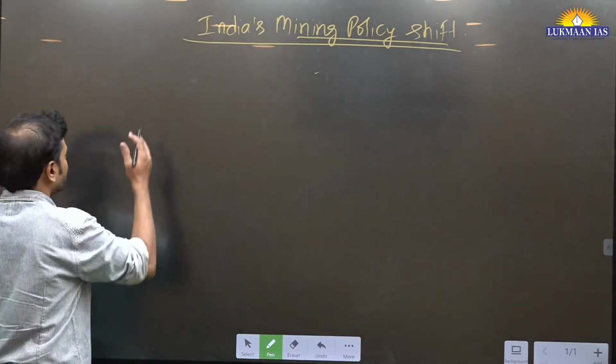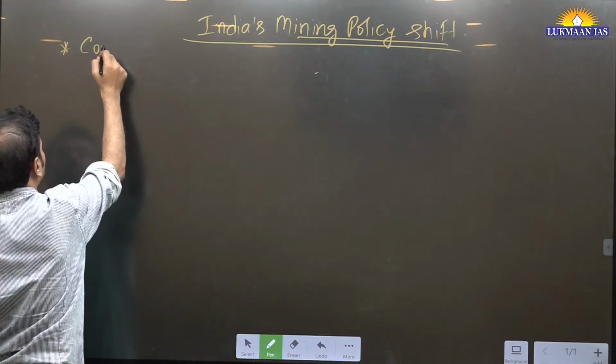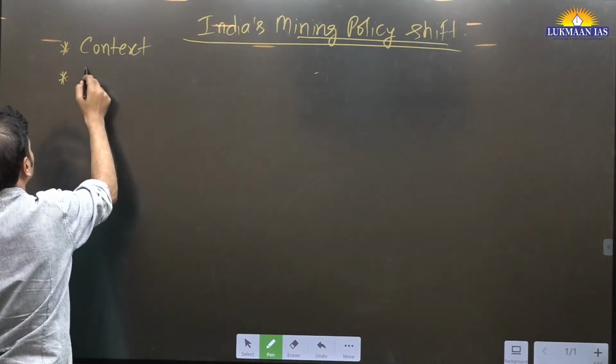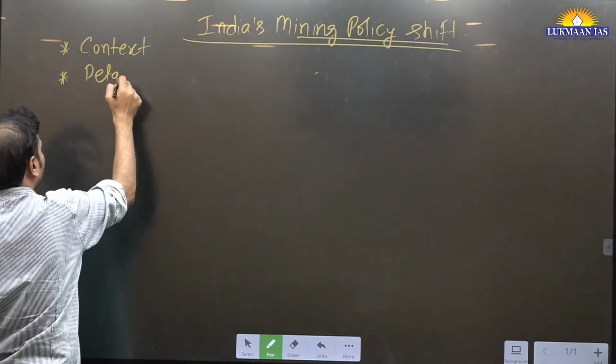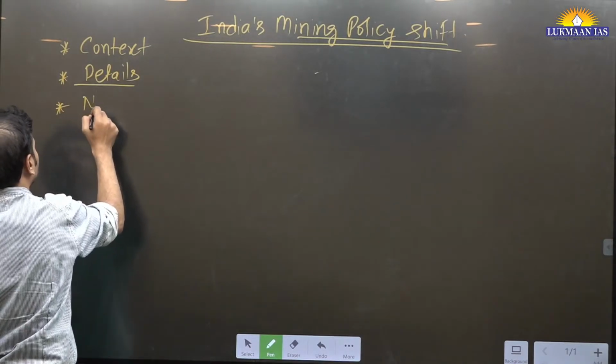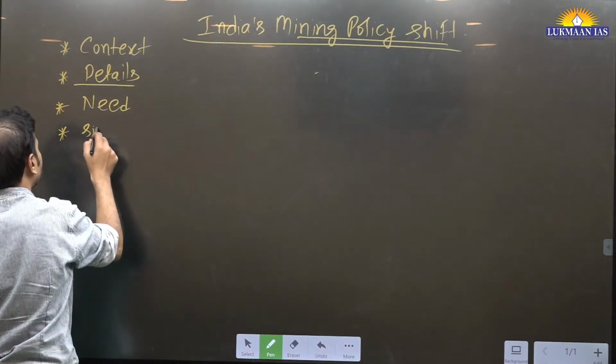Let's talk first about the agenda of the session. Context. Thereafter, the details of development, the amendment, the need, why it was needed, then significance.